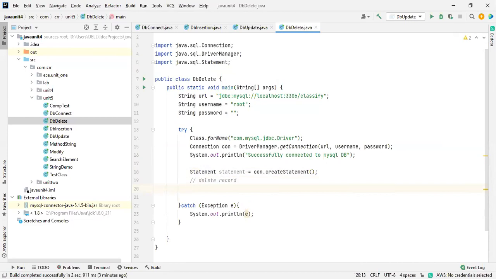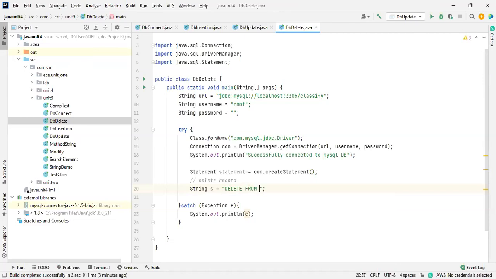So from the deletion point of view, we need a query. Statement.createStatement has been done. Now I'm going to take the query string s equals, inside the double quotes, what is the query for that? DELETE. What is the table name? So delete from which table?